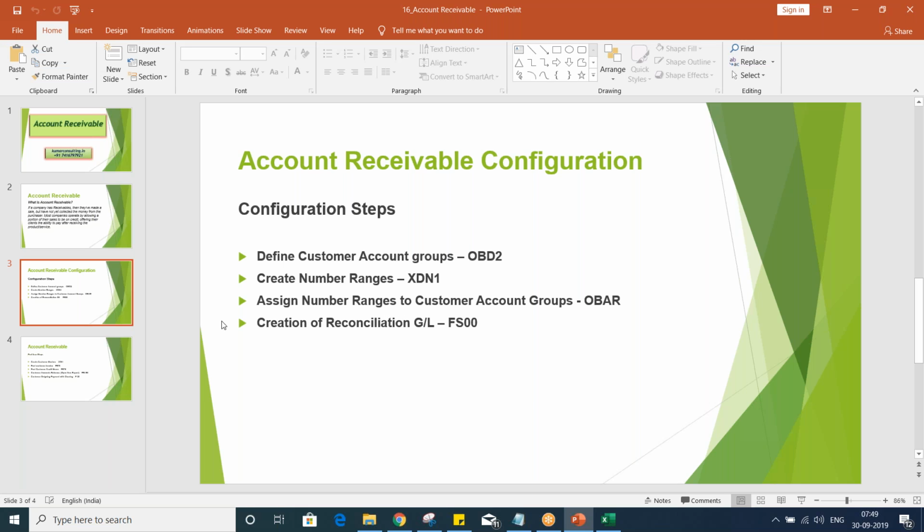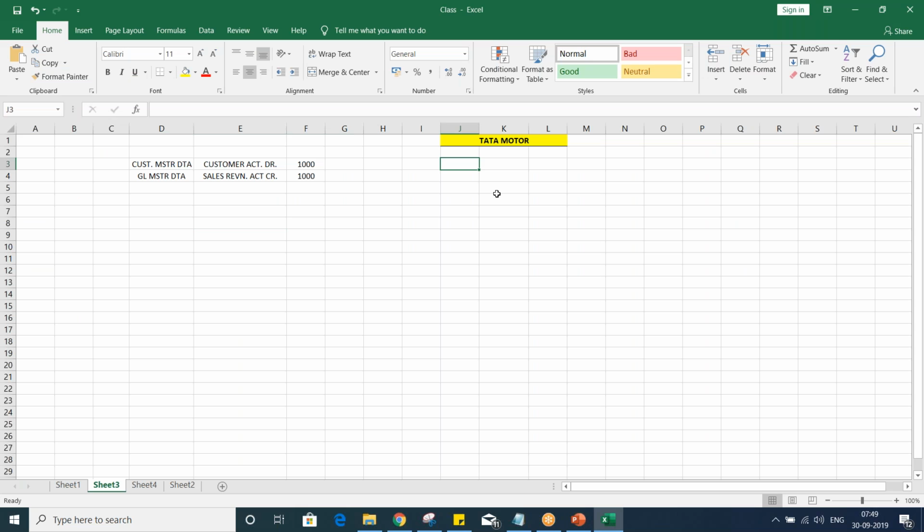Now, creation of the reconciliation GL, guys. This was already explained during accounts payable. Once again, I'll explain, because if you talk about this logic, there are lots of people who don't know the logic behind creation of the reconciliation account. So let's suppose we have lots of customers, and every customer has certain balances. Can anybody explain what is the use of a reconciliation account?